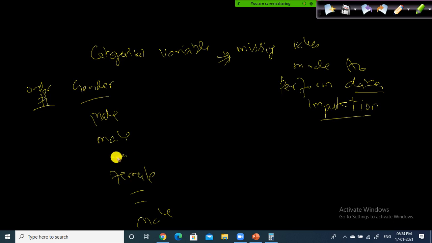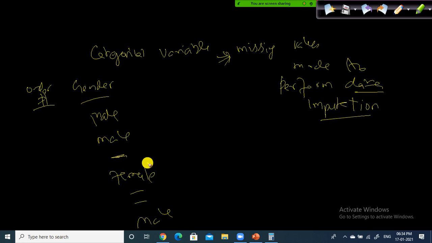To overcome that, you need to perform one of two actions. One is to remove the records which have missing values. But if I remove them, the number of records in my data set will reduce significantly, so my sample size will become very small. With less sample data, any analysis can lead to bias.